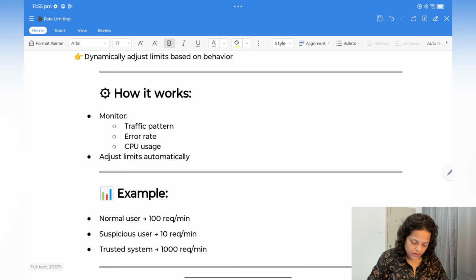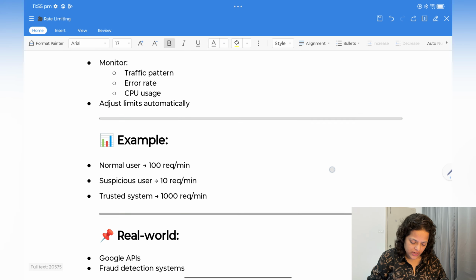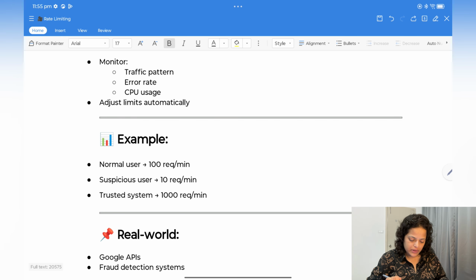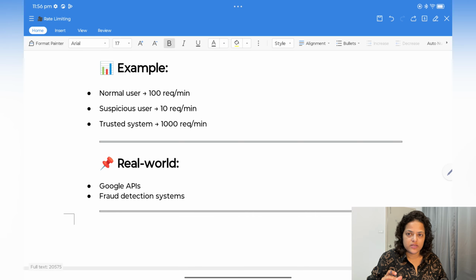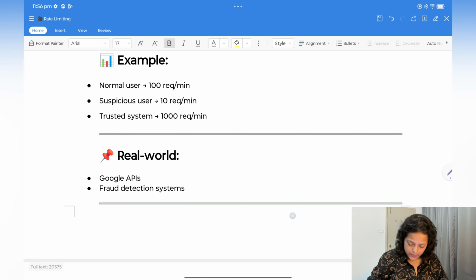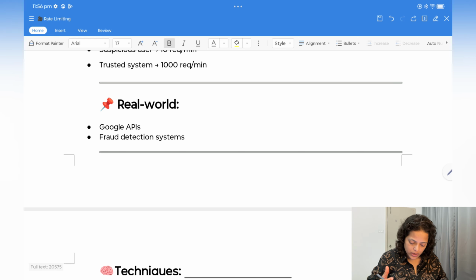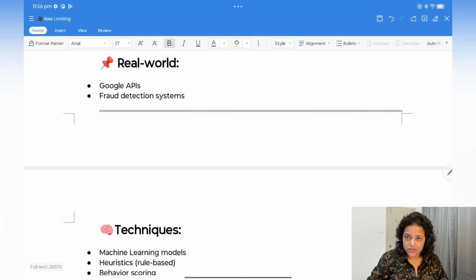it will monitor traffic pattern. Okay, just monitor which kind of traffic it is getting, and error rate, and then CPU usage, and adjust limits automatically. So for example, for normal user, it's setting limit 100 requests per minute, and for suspicious user, it's setting limit 10 requests per minute, and for trusted system, it's setting limit 1000 requests per minute. Real world, like Google API or fraud detection system, we use this.